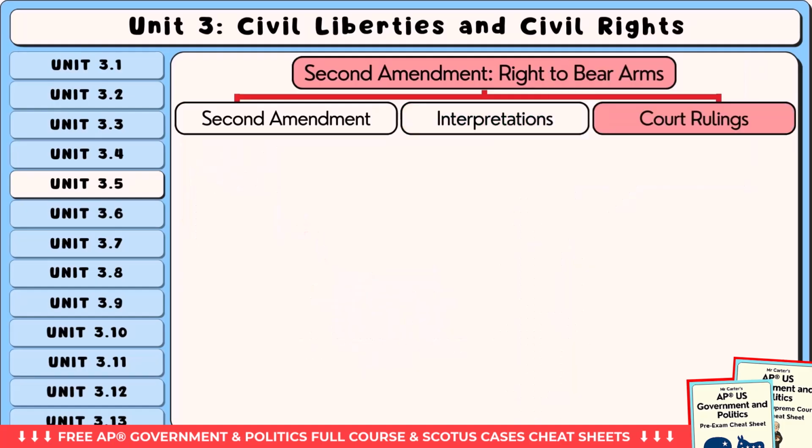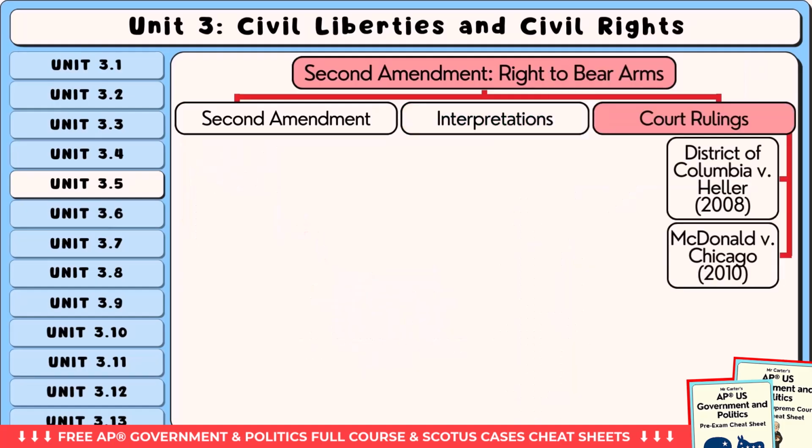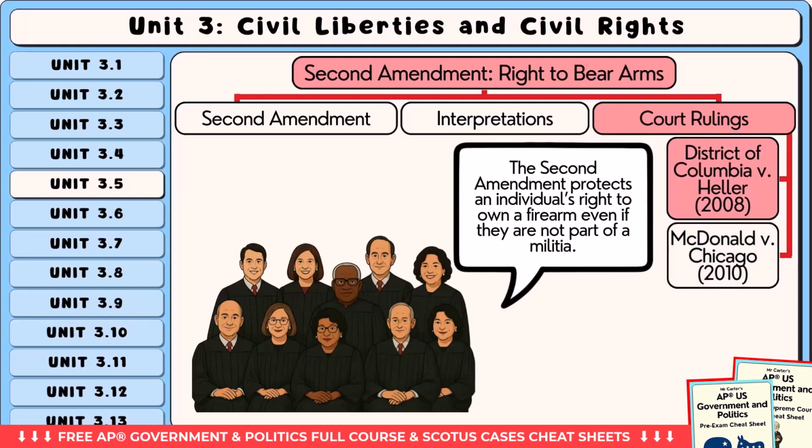Now let's look at how the Supreme Court has ruled on these ideas. There are two major cases that help define what the Second Amendment means: District of Columbia versus Heller and McDonald versus Chicago. In District of Columbia versus Heller, the Supreme Court ruled that the Second Amendment protects an individual's right to own a firearm, even if they are not part of a militia.